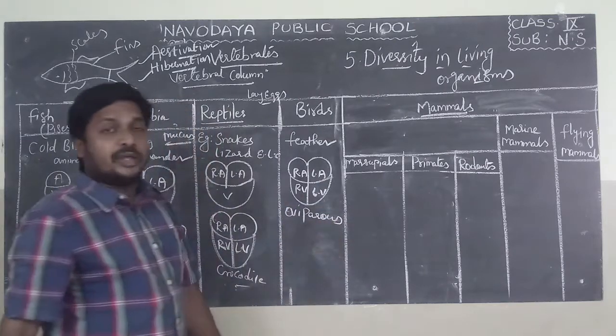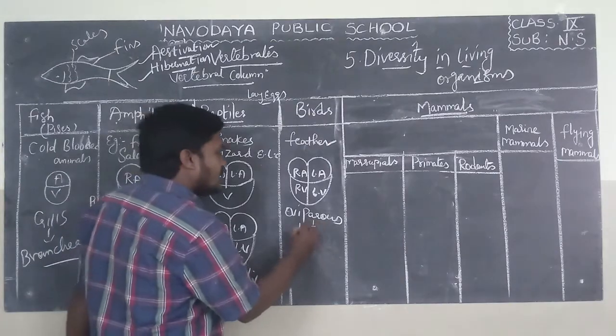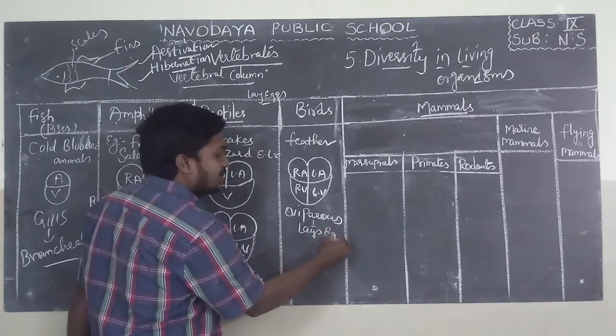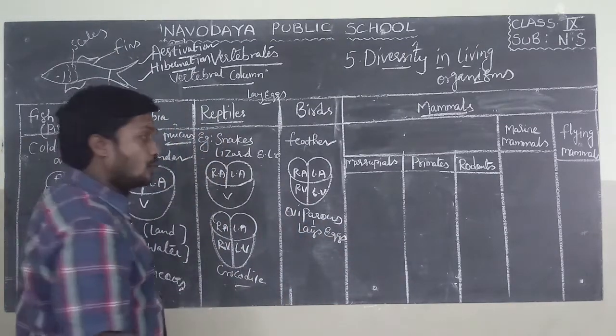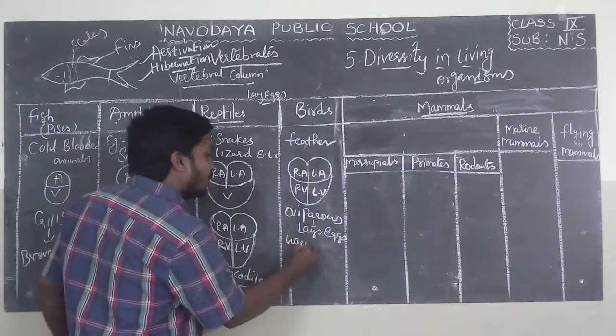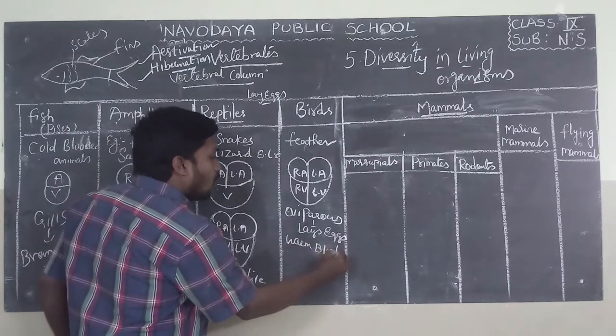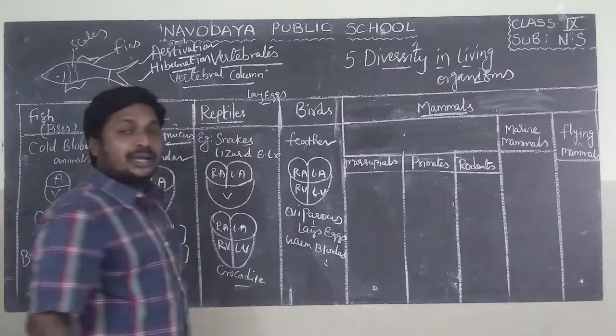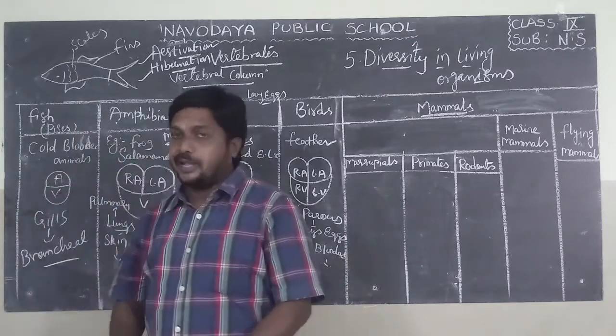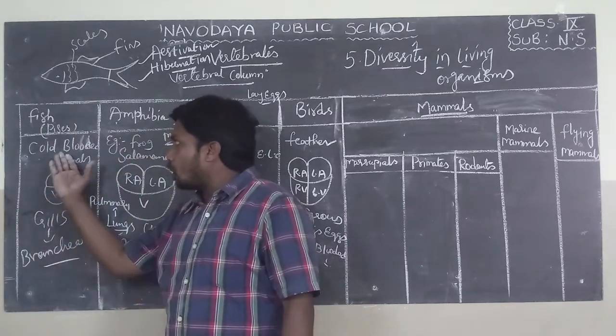They are oviparous animals. Oviparous means the animals which lay eggs. They lay eggs, and also they are warm-blooded animals. What is meant by warm-blooded animals? Already I explained. Fishes are cold-blooded animals.